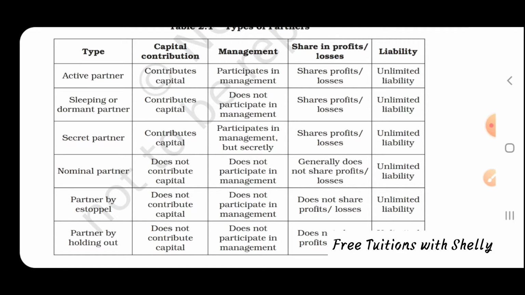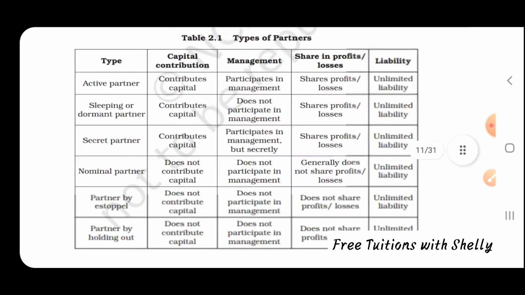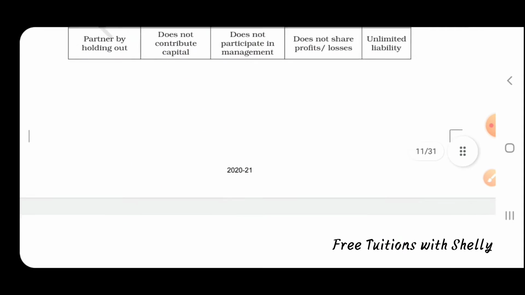He does not contribute capital. So a nominal partner does not contribute capital, he doesn't participate in management, he doesn't share profit and loss, but he has to bear unlimited liability. Next is partner by estoppel. That means he doesn't contribute capital, he doesn't participate in management, he doesn't share profit or losses, and he will have unlimited liability. Partner by holding out: he doesn't contribute capital, he doesn't participate in management, he doesn't share profit and losses, and he will have unlimited liability. So these are the types of partners.